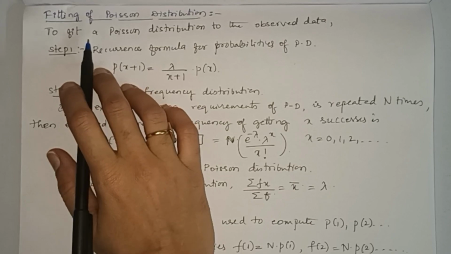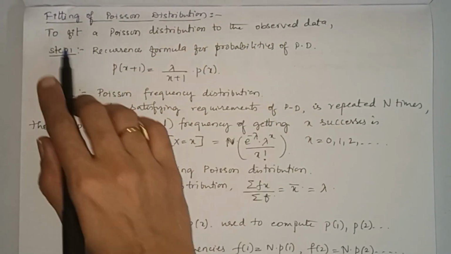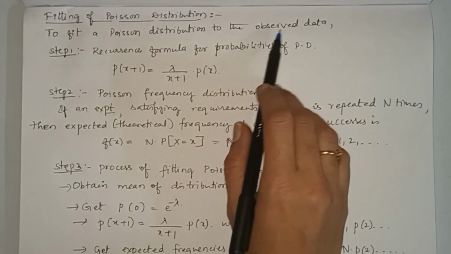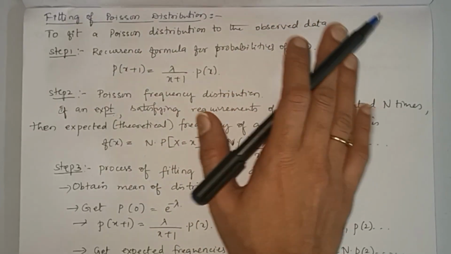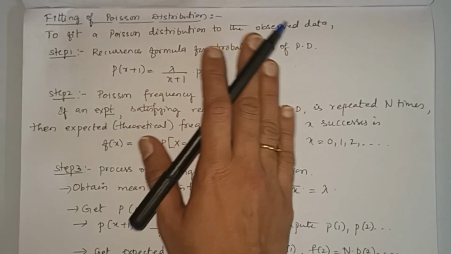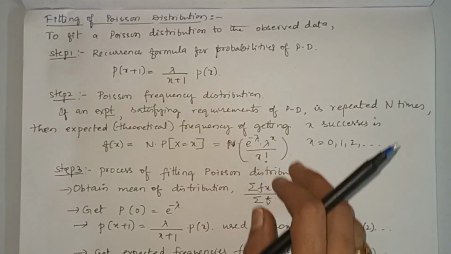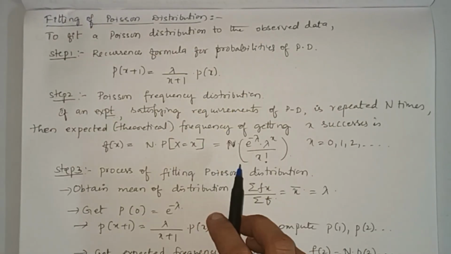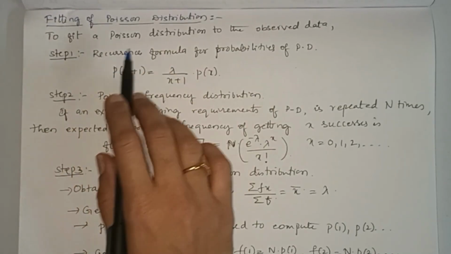Now let us see how to fit Poisson distribution to the given data. To fit a Poisson distribution to the observed data means the observed data will be given to you. You have to fit Poisson distribution to that observed data, calculate theoretical frequencies, and check whether theoretical frequencies and observed frequencies match or not.